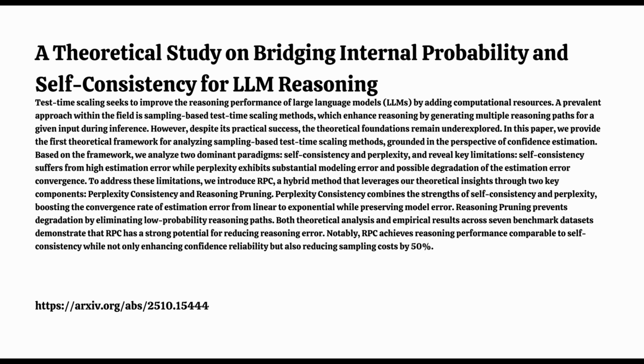Okay, hold on. If PPL is exponentially faster, why isn't it the default? Why bother with slow linear SC at all? Is the trade-off somewhere else, like maybe that model error? That's the catch. Despite the potential speed, PPL tends to suffer from a higher model error in practice compared to SC. The raw internal probabilities generated by the LLM often don't calibrate well with actual correctness. So the model might say it's 99% confident, but in reality, it might only be right 70% of the time. That's poor calibration. So PPL is potentially fast, but perhaps less reliable or trustworthy in its confidence scores.